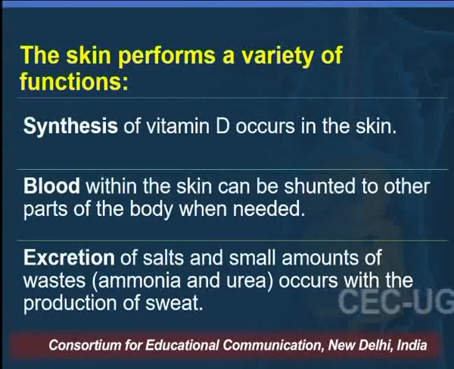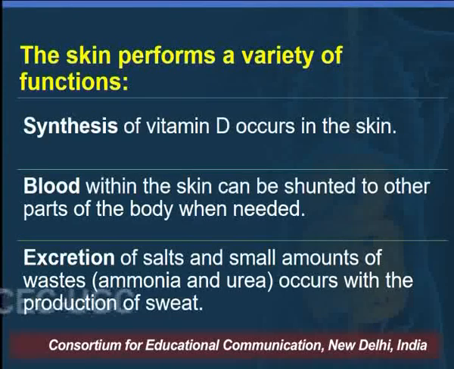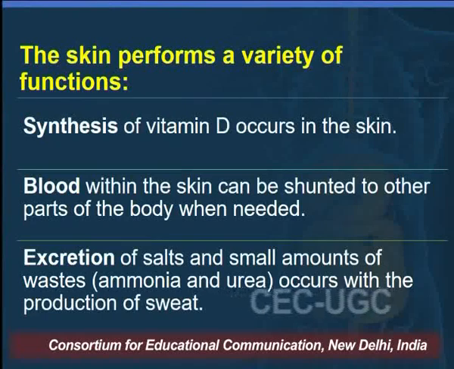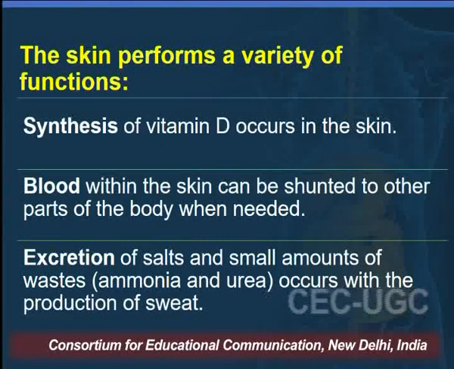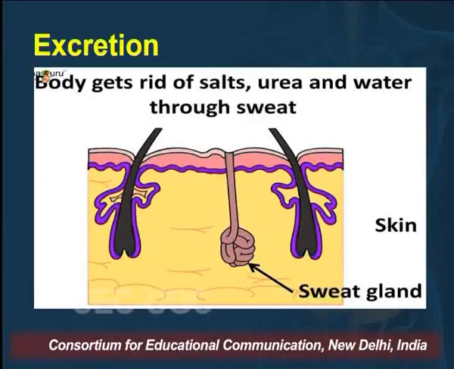The skin performs a variety of functions. Then synthesis of vitamin D occurs in the skin. Blood within the skin can be shunted to other parts of the body when needed. Excretion of salts and small amounts of waste, that is ammonia and urea, occurs with the production of sweat. But we are focusing on the last function of the skin, that is excretion.